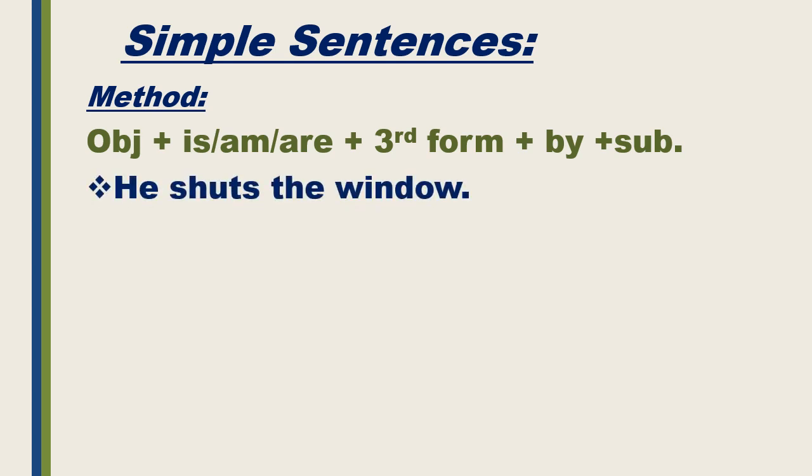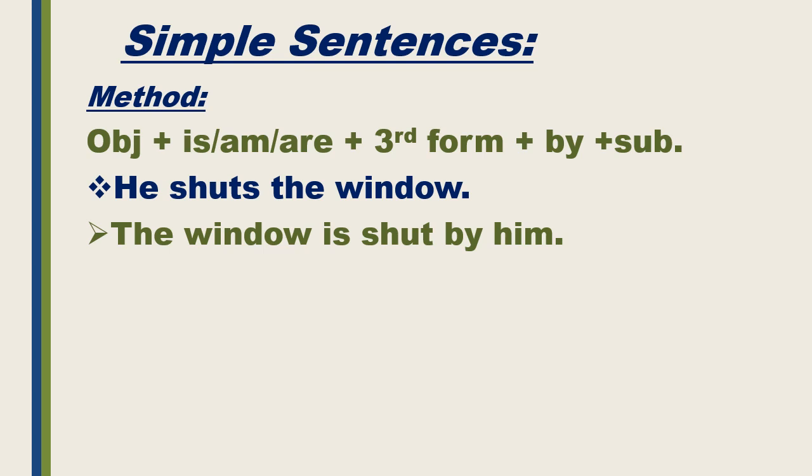The first sentence is, he shuts the window. Shuts is showing that this is present indefinite tense because it is first form and s/es. And the passive will be, the window is shut by him. In present indefinite tense, we have to write the helping verb is, am, are. So window is singular, so we have to write here is. The window is shut by him.